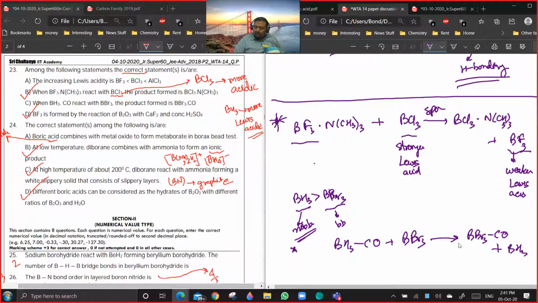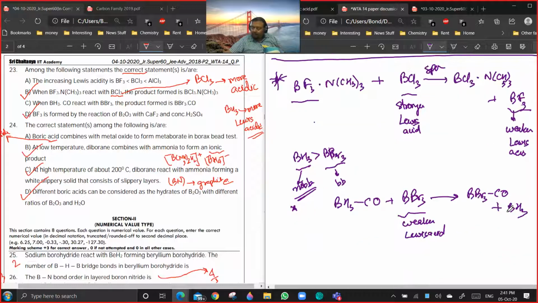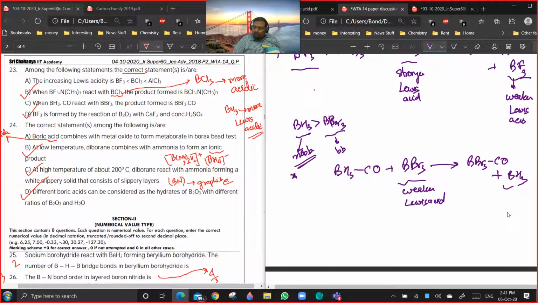In this case, the weaker Lewis acid gives a stronger Lewis acid, so the process will be non-spontaneous at room temperature. Is it clear?